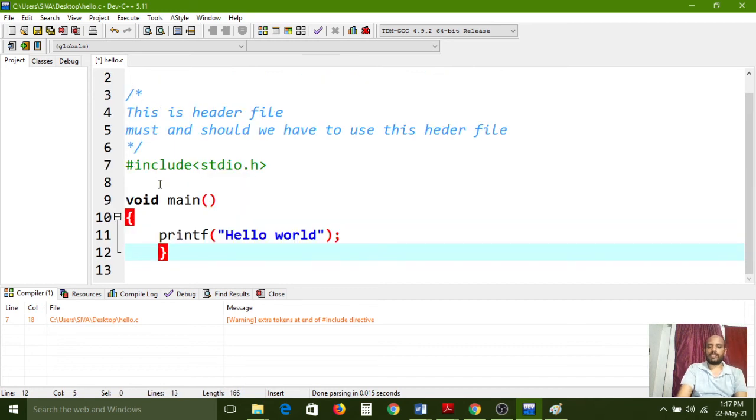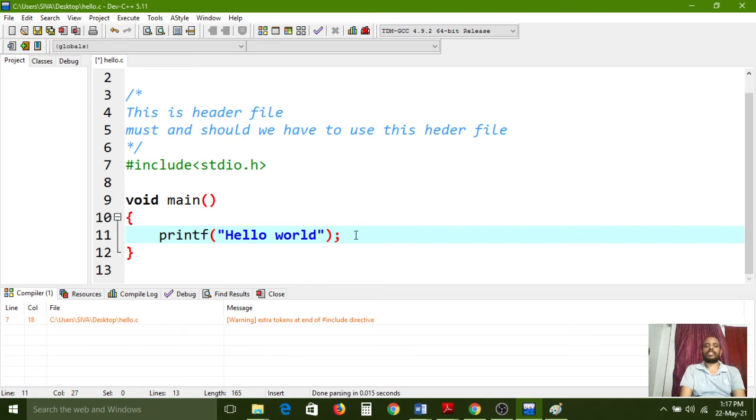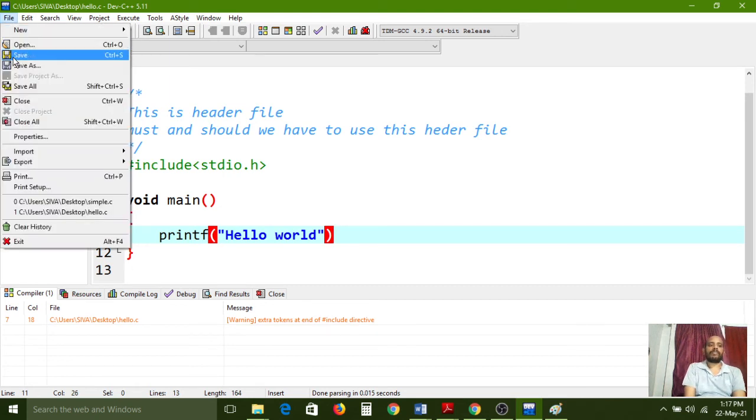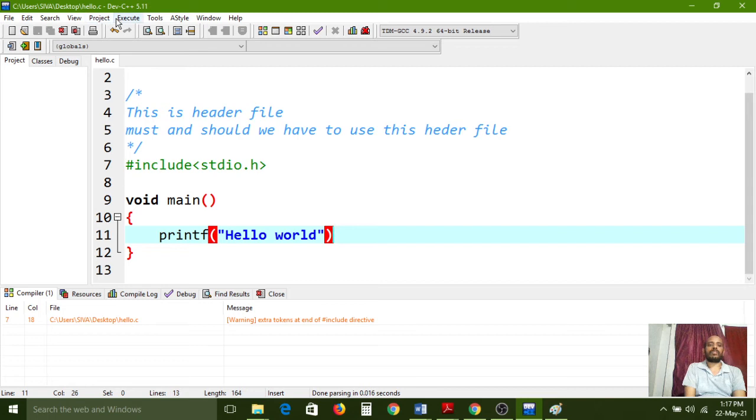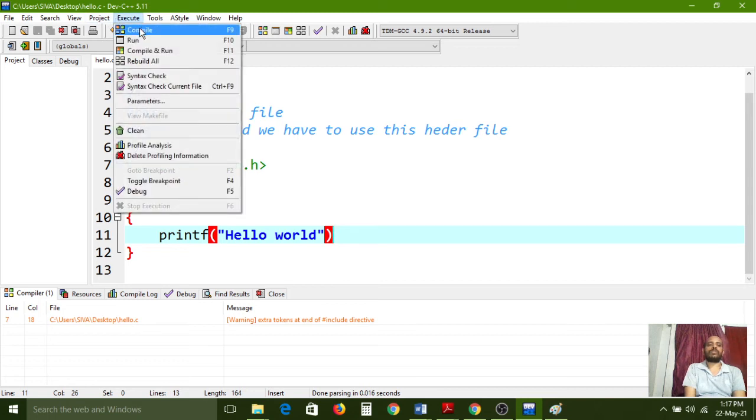Now I am closing this, because as per our requirement I want to show the hello world message. So this is called one statement. In the function, between the curly brackets, each and every statement we have used should end with a semicolon only, otherwise it will show an error. Now I have removed this semicolon. Again I want to save this file, and again I want to compile, so I go to the execute menu and choose the compile option.